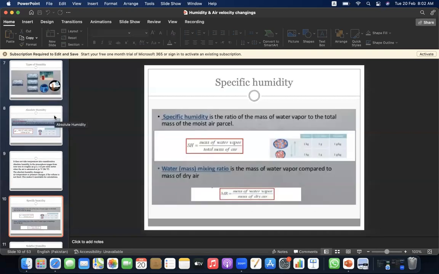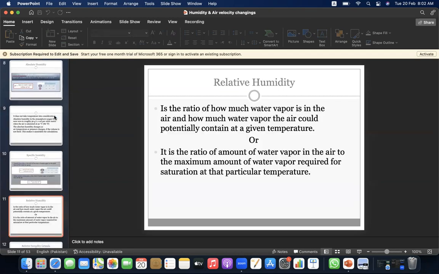Specific humidity. It is the ratio of the mass of water vapor to the total mass of the moist air parcel. So the formula is mass of water vapor divided by the total mass of air. Water mass mixing ratio is the mass of water vapor compared to the mass of dry air. So the formula would be mass of water vapor divided by the mass of dry air.